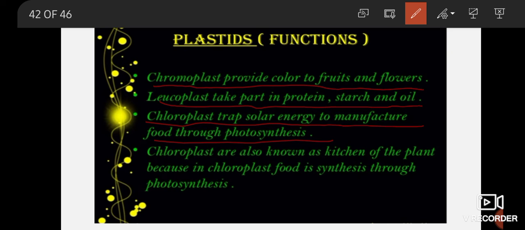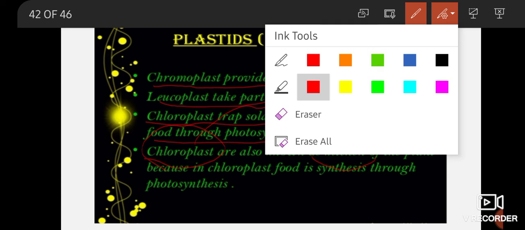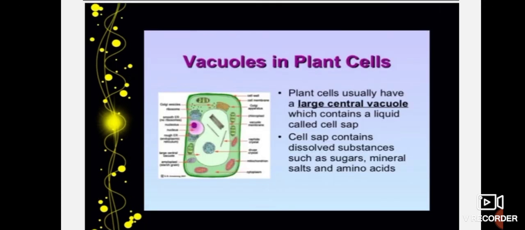Now this is very important and many times asked in exams: chloroplasts are known as the kitchen of the cell. Chloroplast को kitchen कहा जाता है because normally kitchen में क्या होता है, खाना बनता है, ठीक है. So chloroplast is a cell organelle where the food for the plant is prepared. That is why it is known as the kitchen of the cell. So this is all about the plastid.